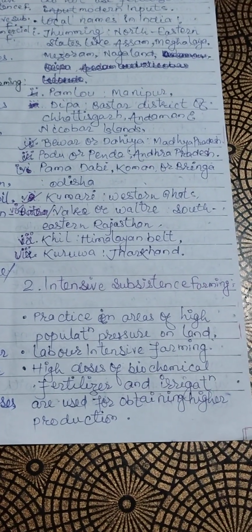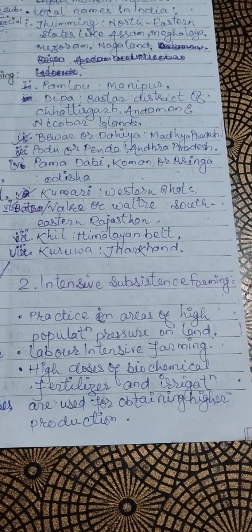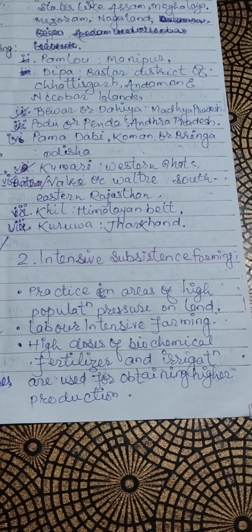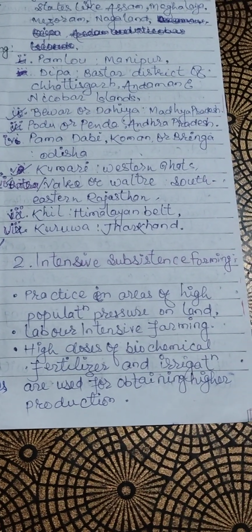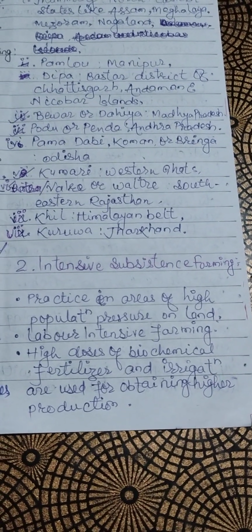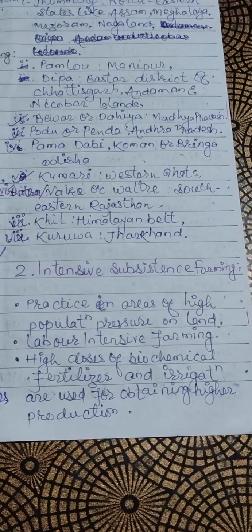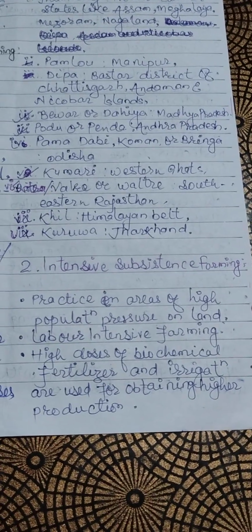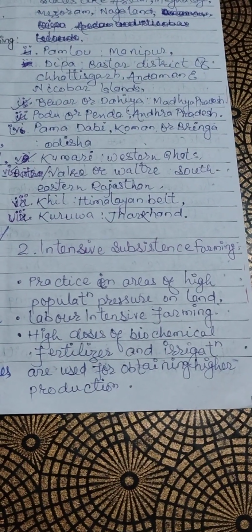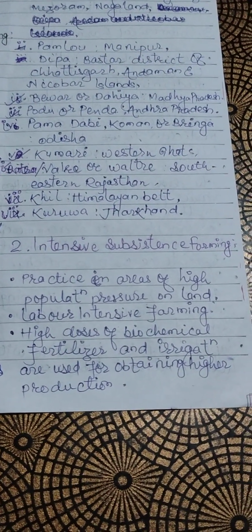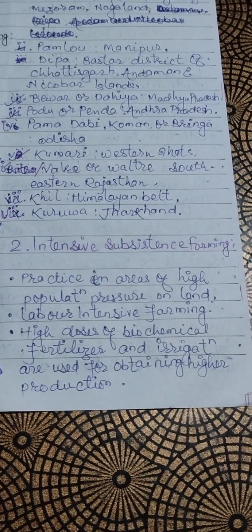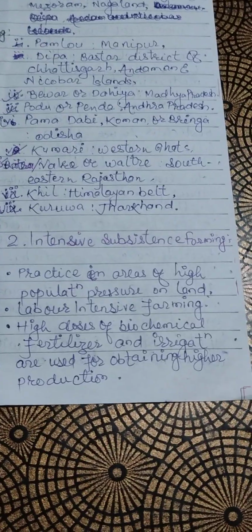The next type of farming is intensive subsistence farming. In this, it is practiced in the areas of high population pressure on land. It is labor intensive farming. The next characteristic is it requires high doses of biochemical fertilizers and irrigation that are used for obtaining higher production.